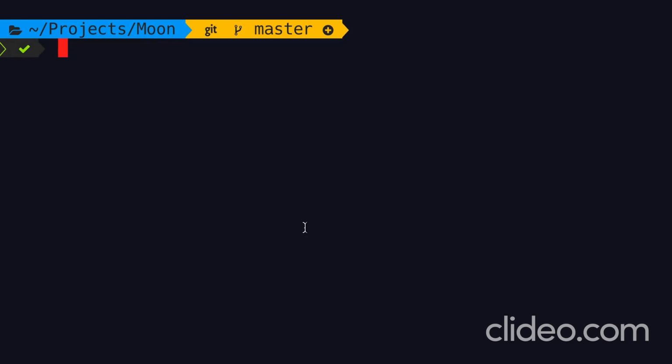Now we have a snapshot in the staging area ready to be permanently stored in our repository. So we type git commit -m for message. And here in double quotes, we type a short description that identifies what this snapshot represents. So here I'm going to say initial commit.